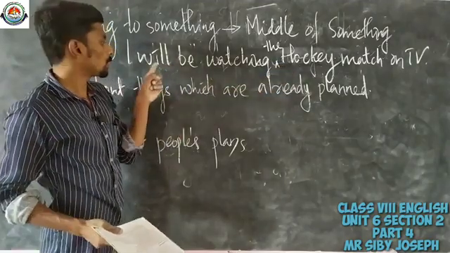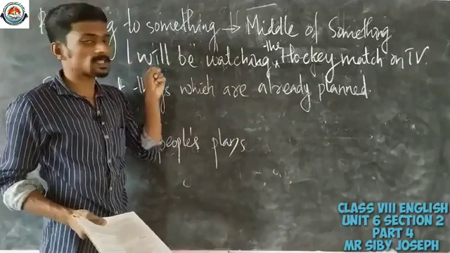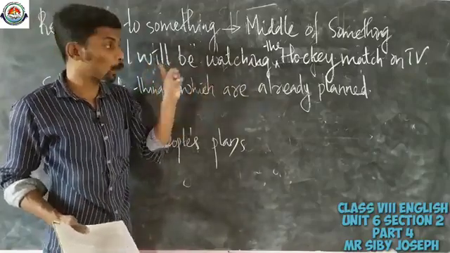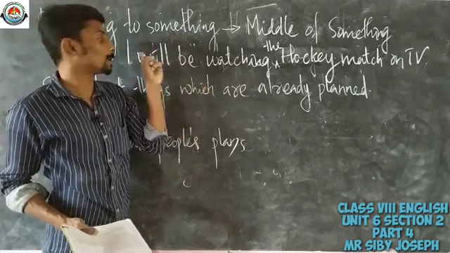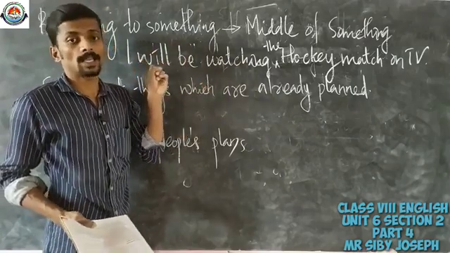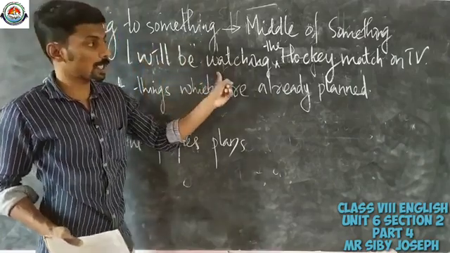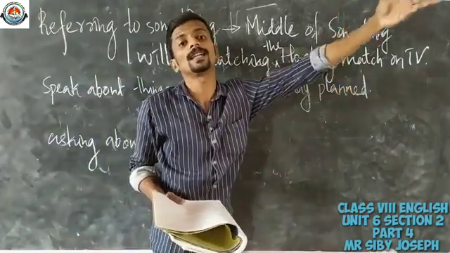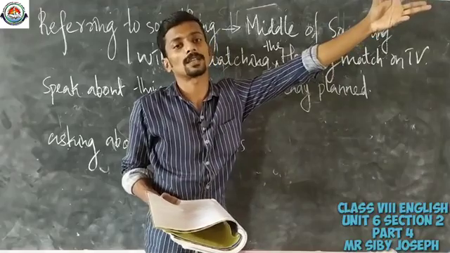Okay, so here it is said that the person is in the middle of doing something. Doing something what? The person is in the middle of watching the hockey match on TV at a certain time in the future.